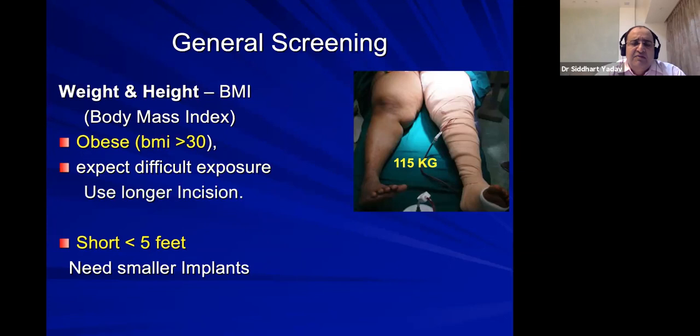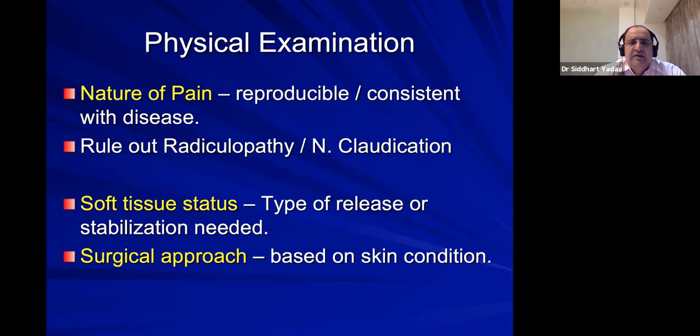tibia. Sometimes the patient is very tall, then they require a bigger femur, and routinely the implant manufacturer never sends that with the set. The rarely used sizes are the smallest size and the largest size. Those two are normally less in use, so they are less supplied by the vendor. So be careful about it.